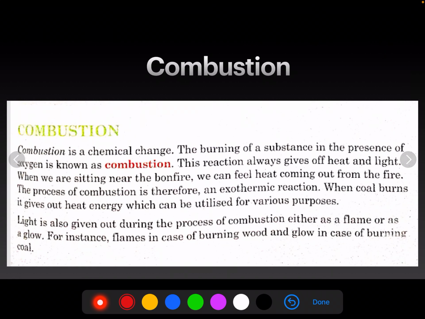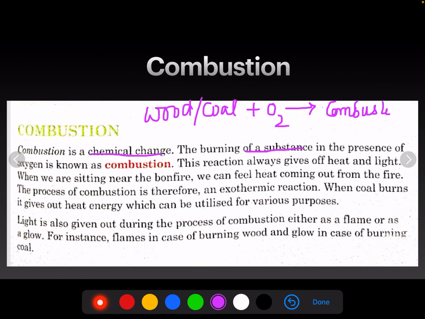So combustion. Combustion is a chemical change. Chemical change means where a new substance is formed. So combustion is a chemical change where you burn a substance in the presence of oxygen. So suppose we have wood, or we can have coal. So when we burn wood and coal in the presence of oxygen, this process will be called combustion. So what is combustion? Burning a substance in the presence of oxygen.